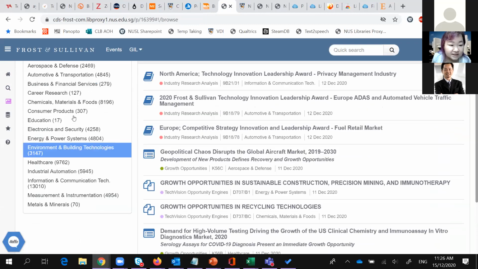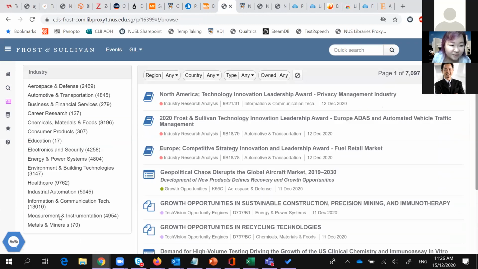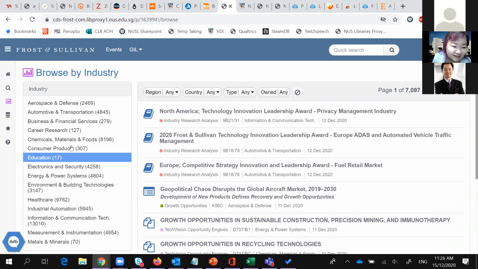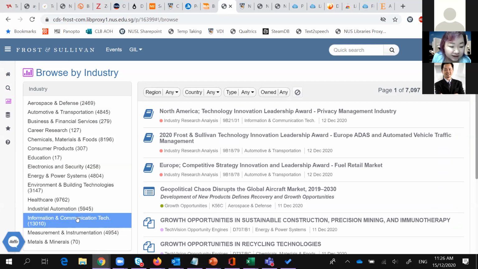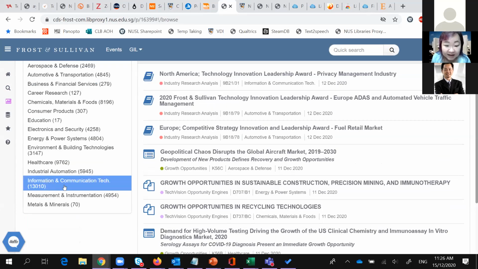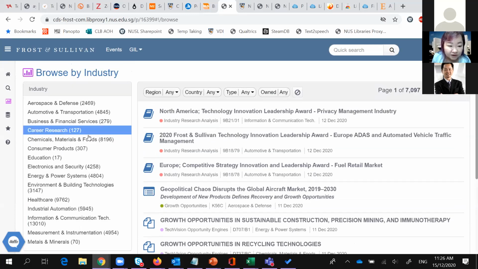yeah, so these are the industries that are covered, but you notice they're not all covered equally well lah. So education, I wouldn't waste my time here lah, because they don't have a lot. And consumer products as well, it's not very well covered. If you want to look at consumer products, better to check out Passport. But things like ICT, so IT developments, healthcare developments, power systems, electronics, they are very good on that.